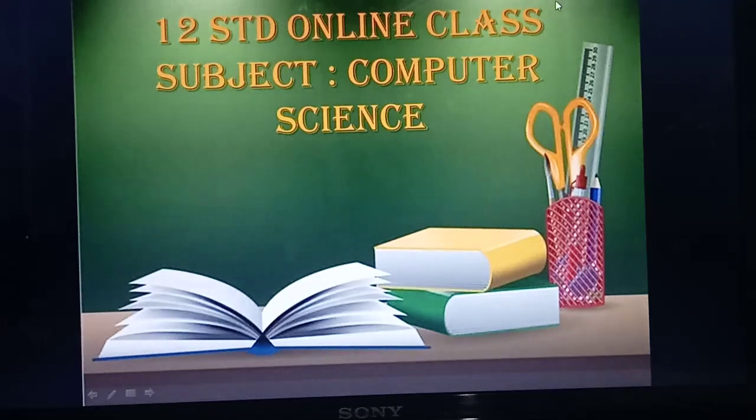So you didn't get the textbooks. I asked you to send your WhatsApp number to my number, so please send it. In that WhatsApp group, I can send the PDF file of your 12th standard textbook, so that from that PDF you can take a Xerox copy or printout. Using that you can study.